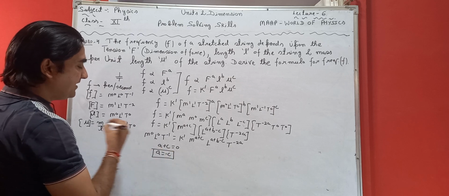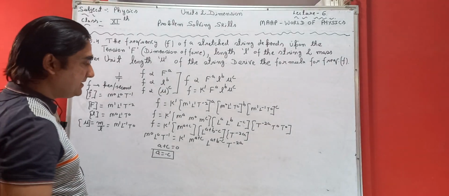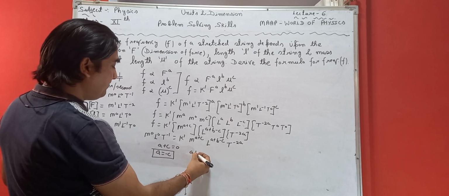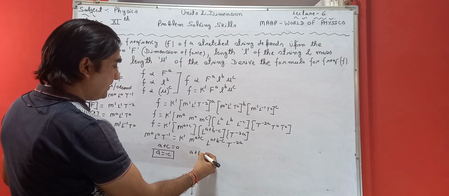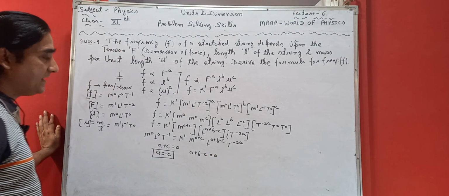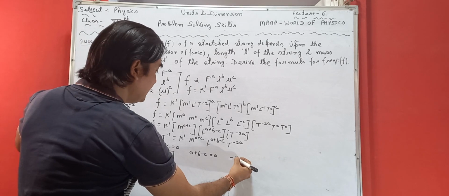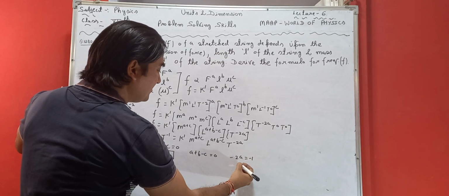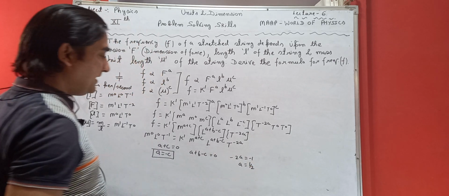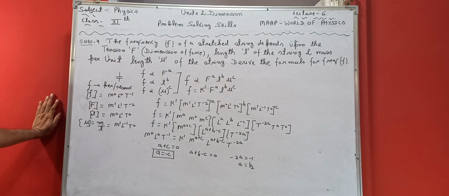One relation we have deduced: a is equal to minus c. And from this equation, a plus b minus c is equal to 0. And from this equation, minus 2a is equal to minus 1. From here it will become a is equal to 1 by 2.